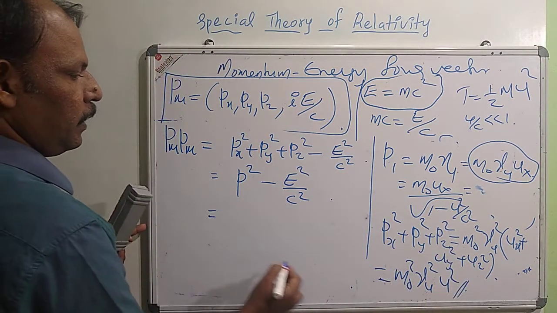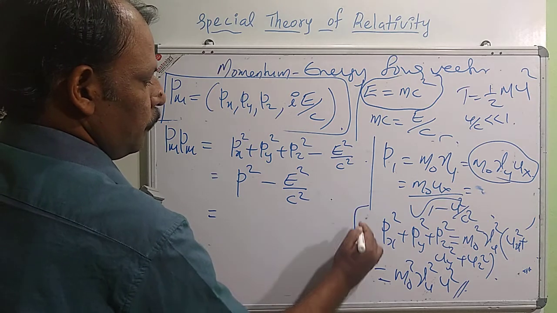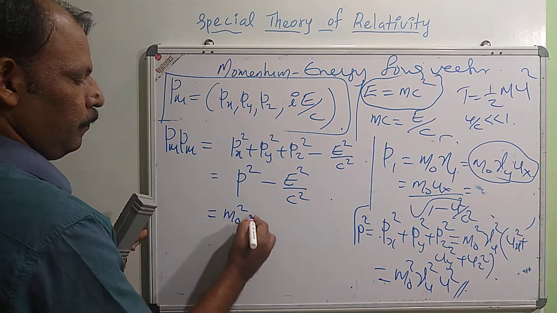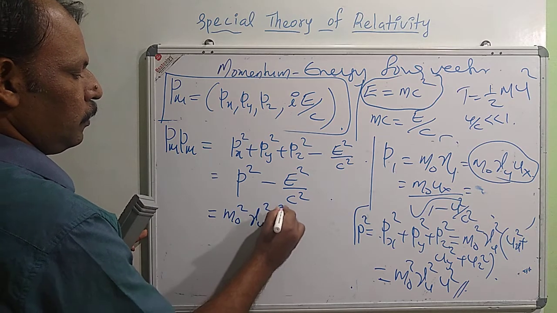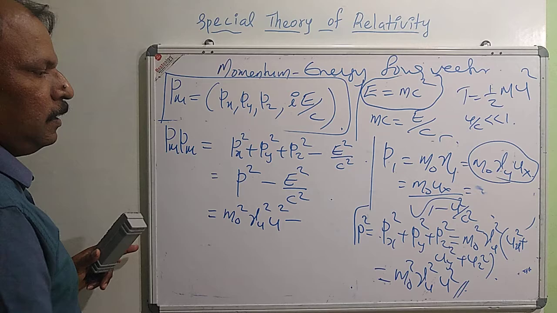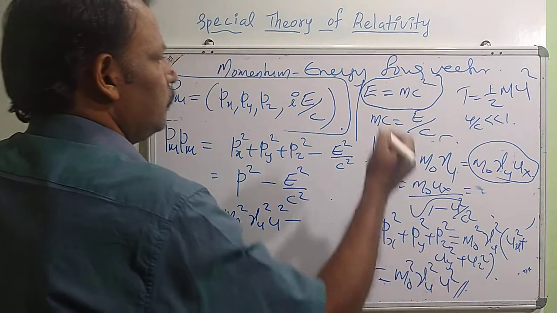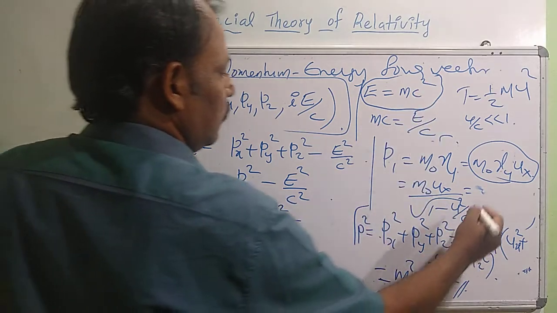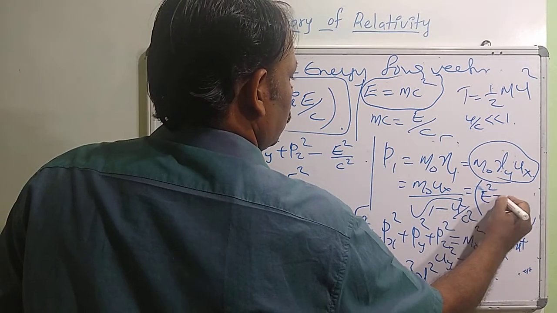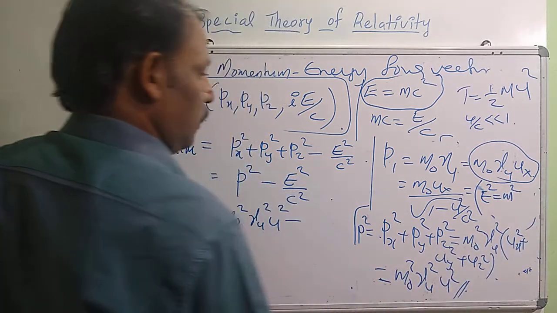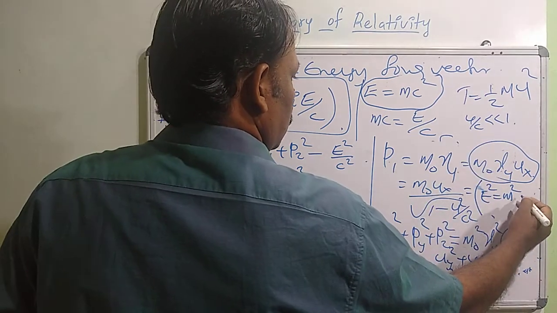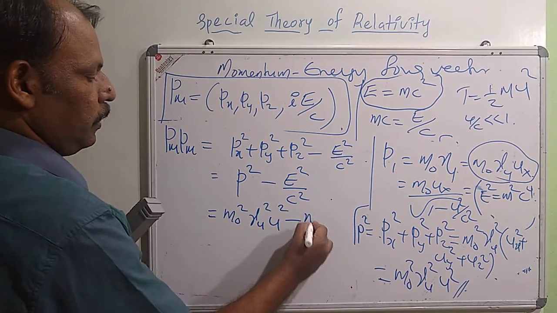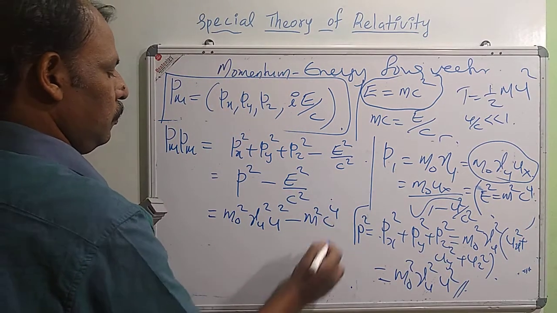So this p square we can write as p square equal to m0 square gamma u square u square, minus E square by c square. What is E? E equal to mc square, then E square equal to m square c raised to 4.